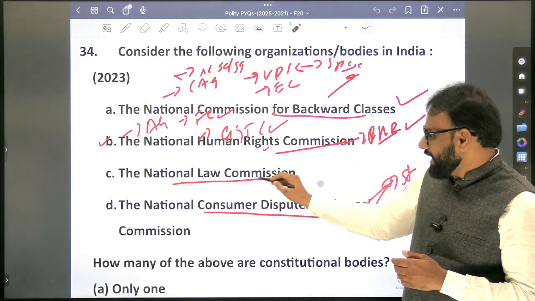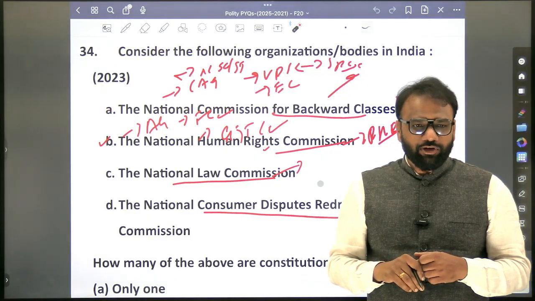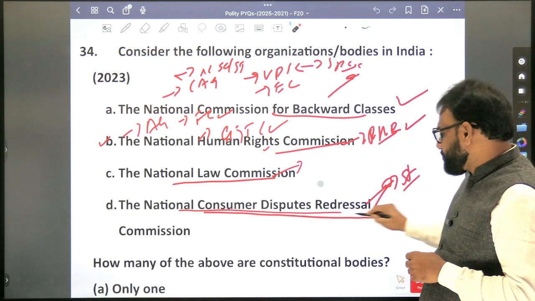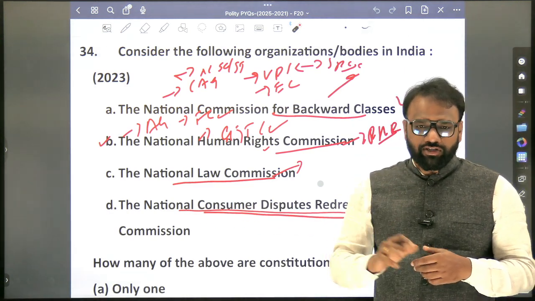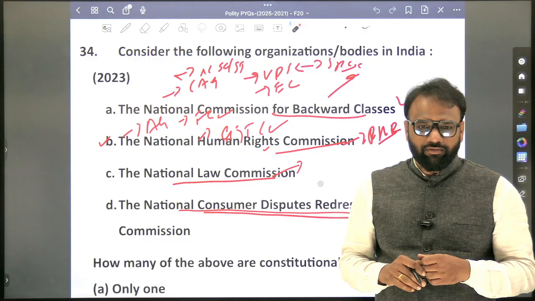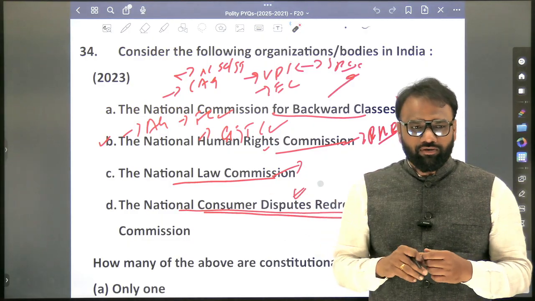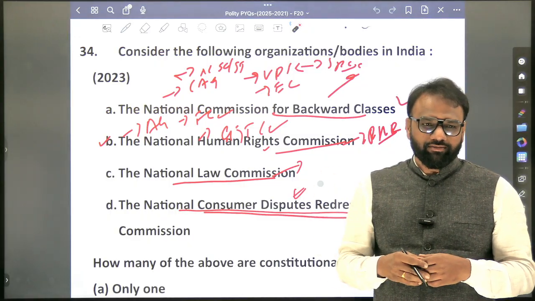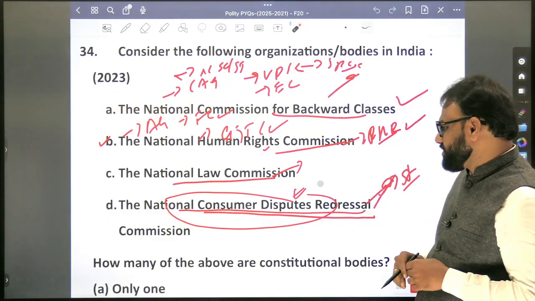When it comes to National Law Commission, what is the role of National Law Commission? It will give recommendations. Whether recommendations are binding. No. When it comes to National Consumer Disputes Redressal Commission, what does it do? Will it give any kind of orders? If it gives some kind of orders, whether they can be challenged or not? If yes, where they can be challenged? High Court or Supreme Court? All those things we'll prepare with respect to National Consumer Disputes Redressal Commission.